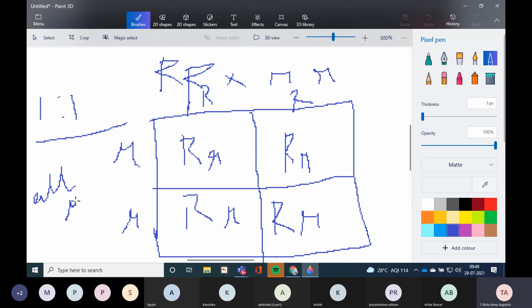All red. In the previous one, all were tall. Here, all red. You got this point? Yes, ma'am. All red. So note it down, write it down in your notebook.